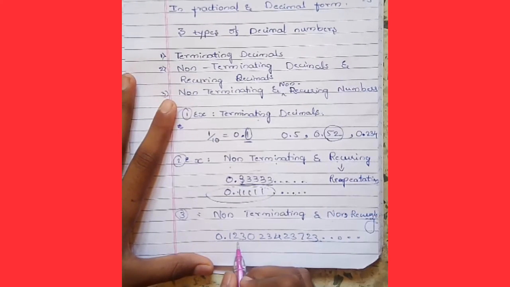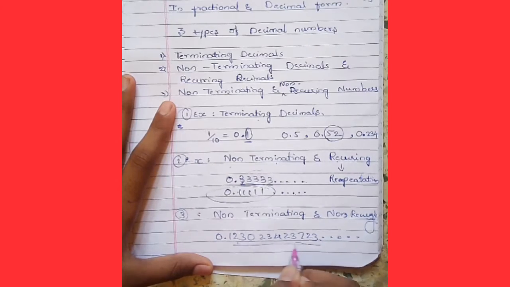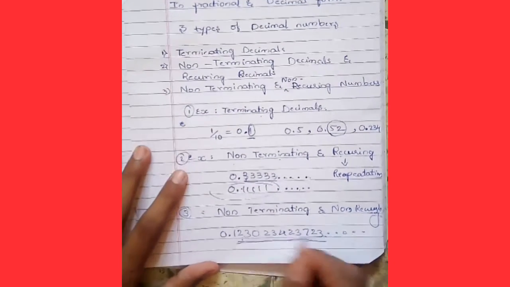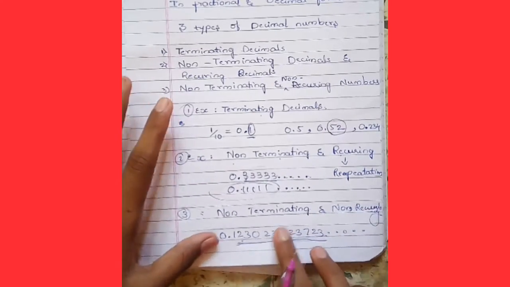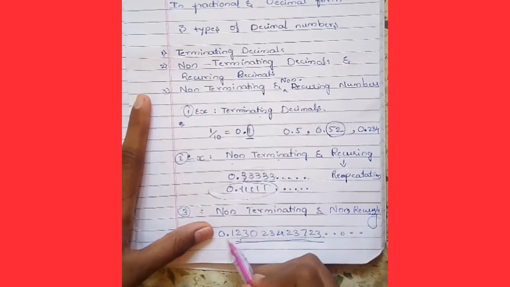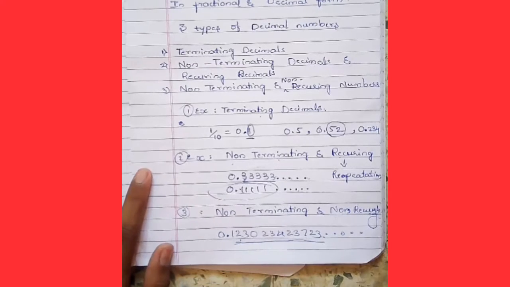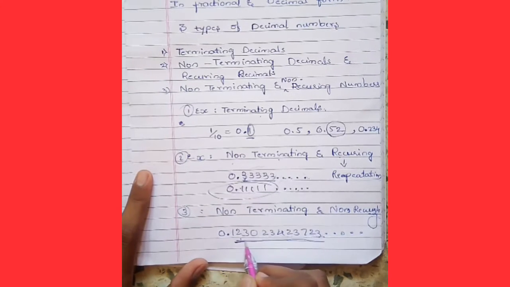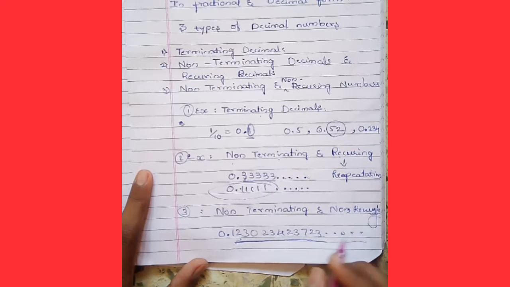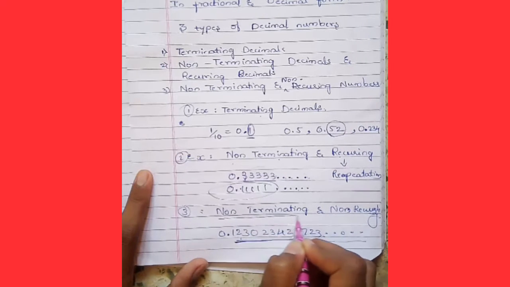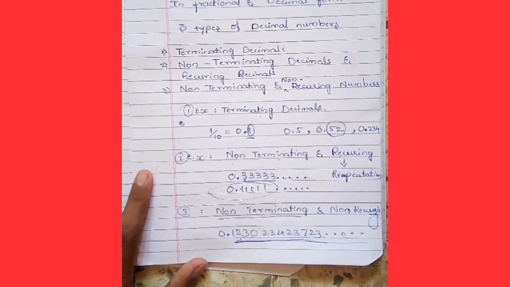Okay, but these numbers have no end. These are infinite numbers after the decimal point. So if there are infinite numbers after the decimal point, that is a non-terminating decimal.